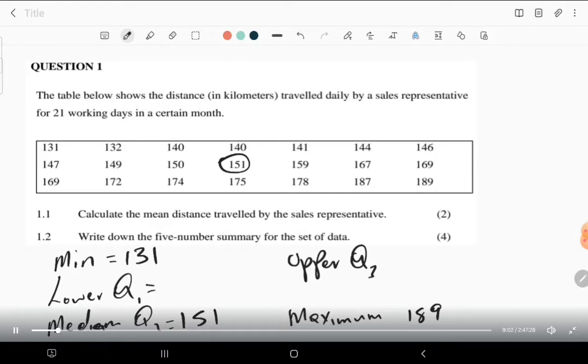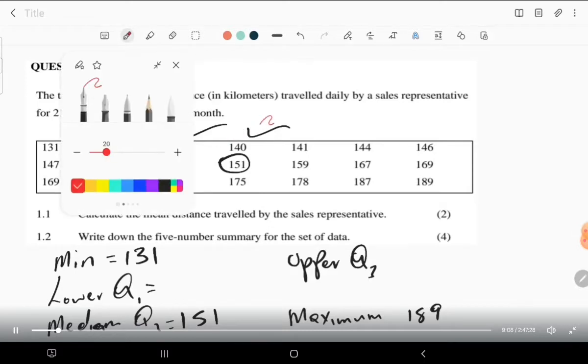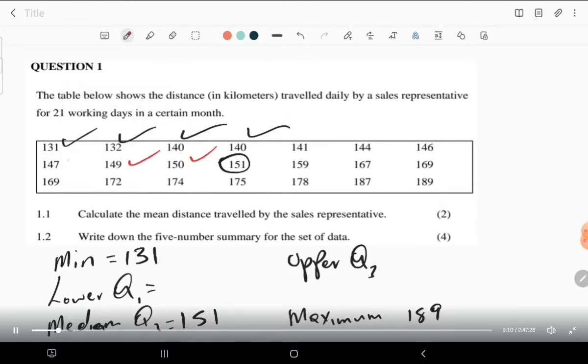We count 1, 2, 3, 4, 5, 6, and these ones are our median.